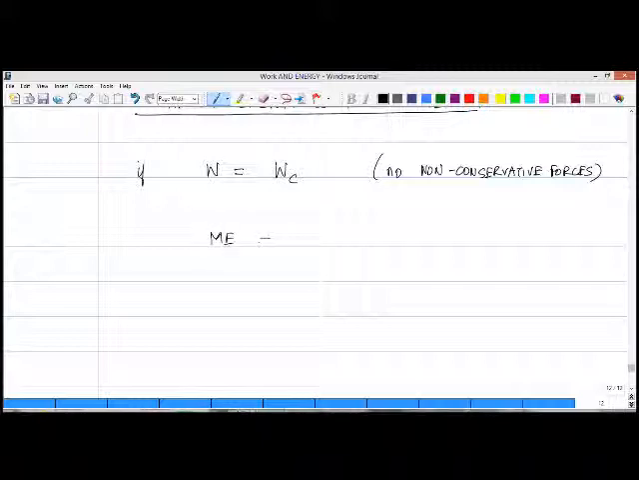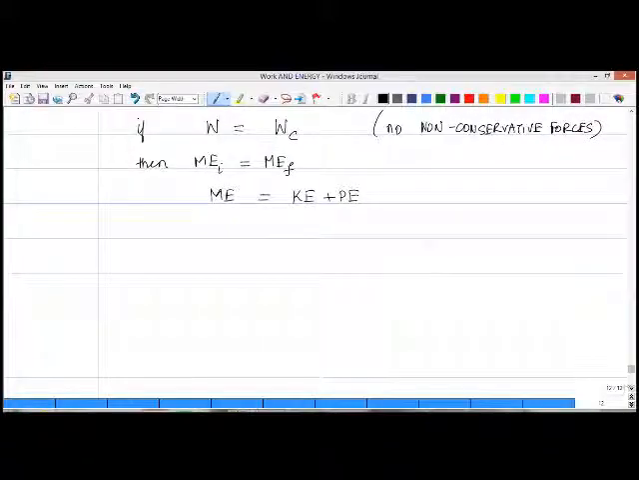Now, let us define mechanical energy. Mechanical energy is nothing but KE plus PE. So what this statement says is that if the work is simply the work done by conservative forces, then mechanical energy initial is equal to mechanical energy final. It does not change. Okay, so let's go ahead and prove this theorem. It's a very useful theorem, and then we'll apply it.